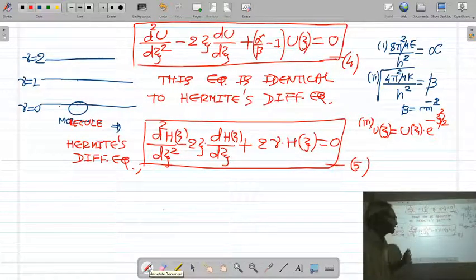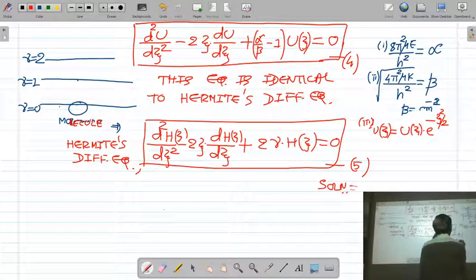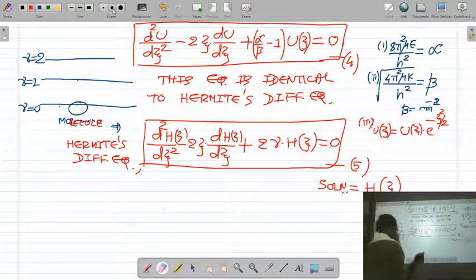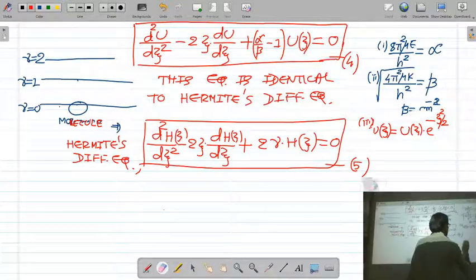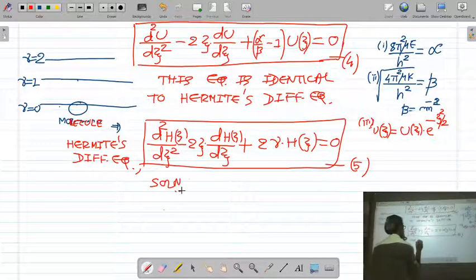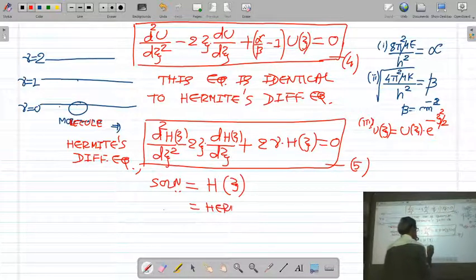This is the Hermite differential equation, and its solution is h xi, which is called the Hermite polynomial.